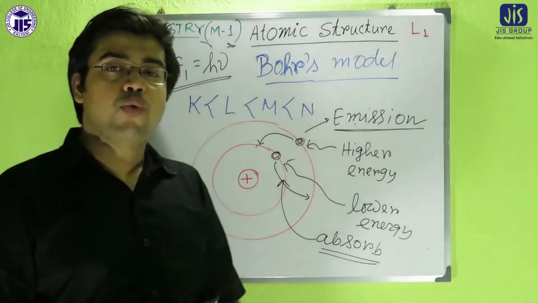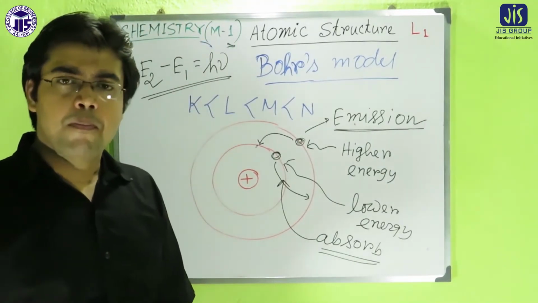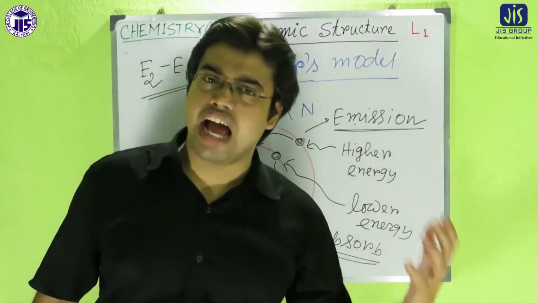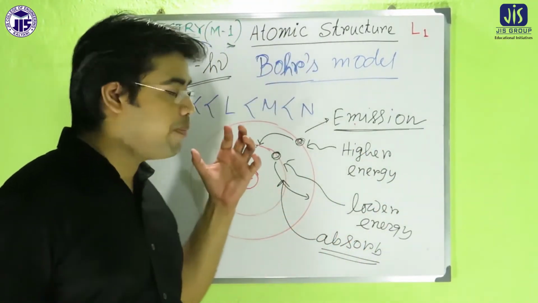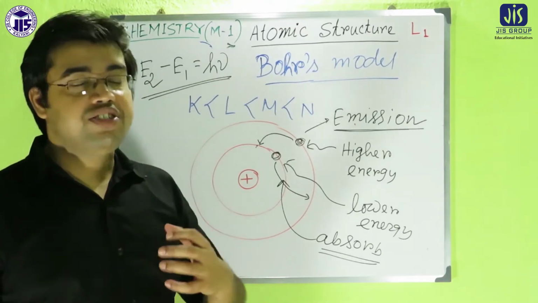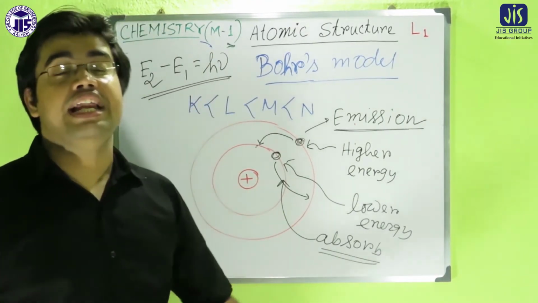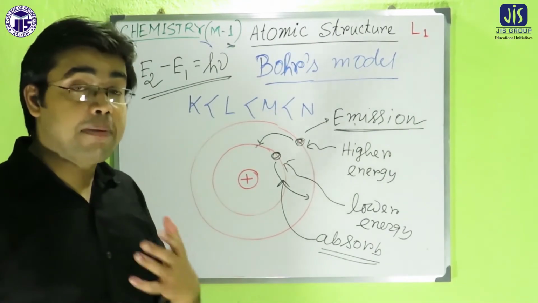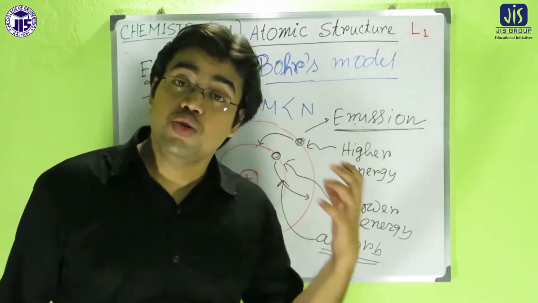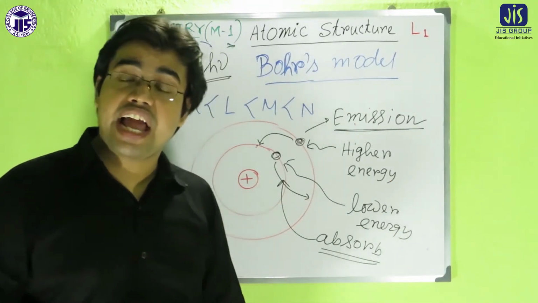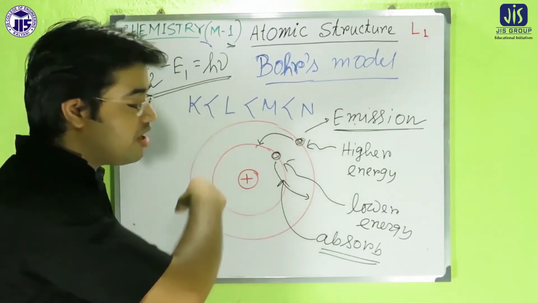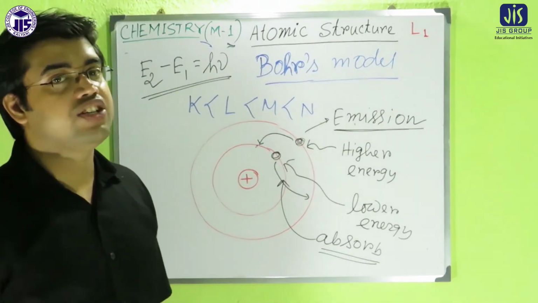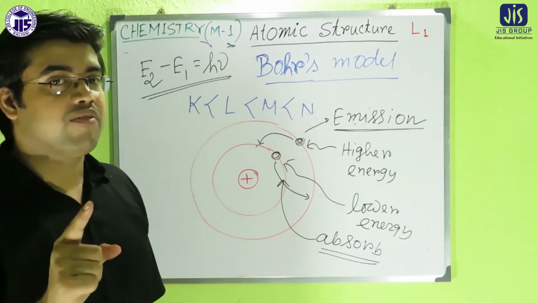So ultimately, what did we get from Bohr's model? First of all, Bohr's model clearly indicated that there are some orbits or energy levels through which the electron revolves around the nucleus, and these orbits have particular energy. When an electron revolves in a particular orbit, it neither emits nor absorbs energy.